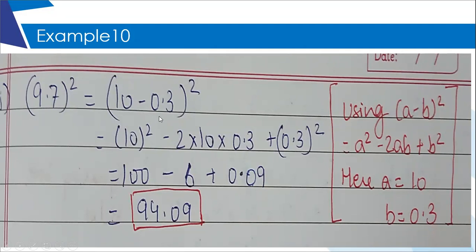Now children, over here, since one of the numbers is a decimal number, when you are doing this step, you have to be very, very careful in placing your decimal at the correct place. If you miss out one place, you will get a wrong answer. So it's very important to be a little careful when you are dealing with decimal numbers. So 100 minus 6 will give you 94 and 94 plus 0.09 will give you 94.09.